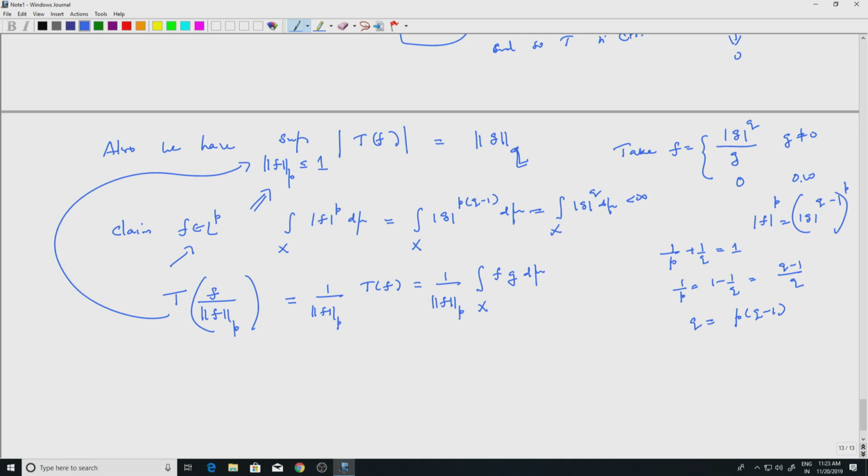But we have chosen f, so you plug that in, and you will see that g gets cancelled wherever g is non-zero. Wherever g is 0, the integral is 0 anyway. So if g gets cancelled, you will simply get mod g to the q. So this is 1 by norm f, integral of mod g to the q d mu.